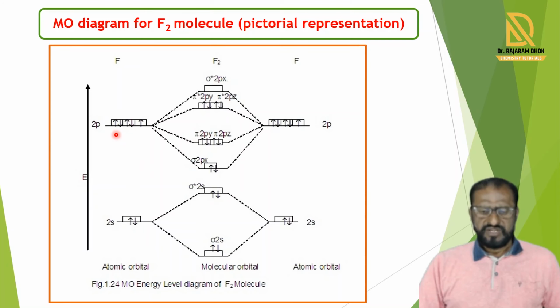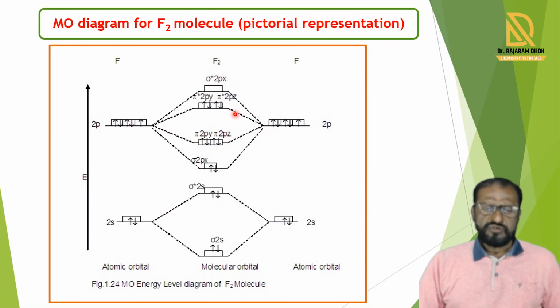The 2p atomic orbitals of the first fluorine atom and the 2p atomic orbitals of the second fluorine atom also interact with each other and form sigma 2px, pi 2py and pi 2pz. So three atomic orbitals of the first fluorine and second fluorine form three bonding molecular orbitals which have lower energy.